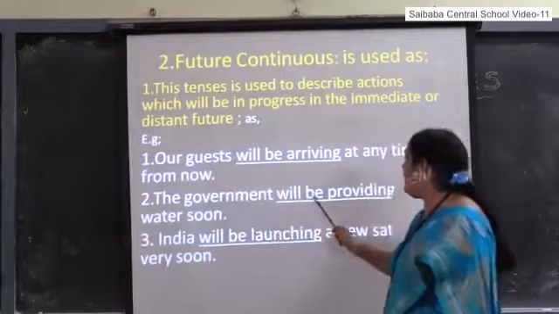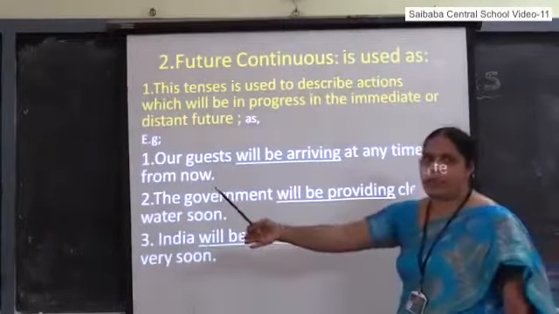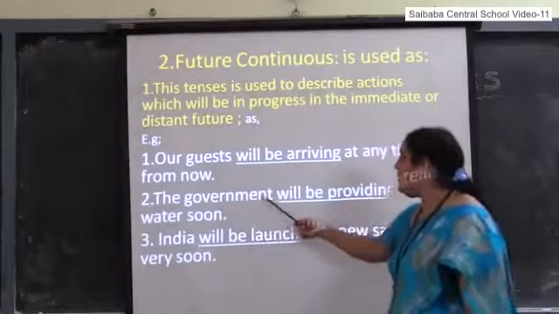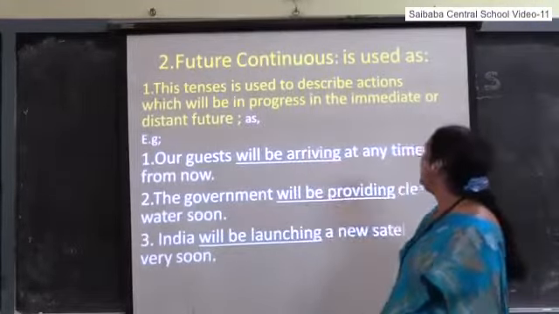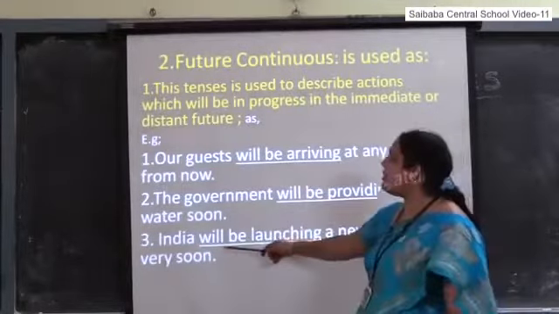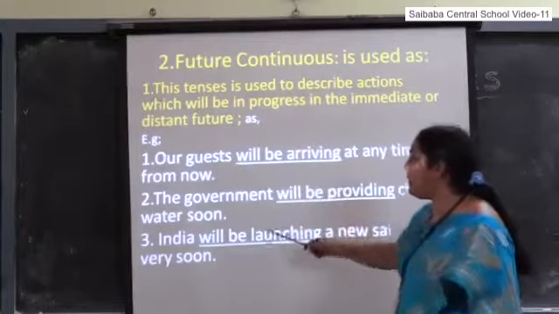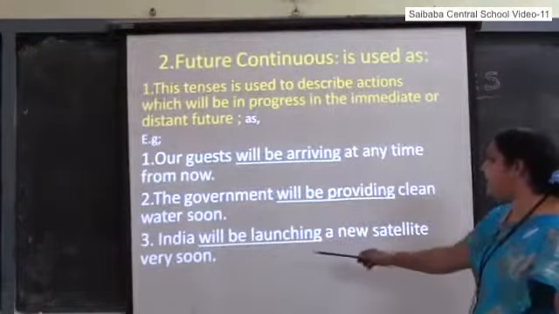The government will be providing clean water soon. A nearby or distant future: the government will be providing clean water. So to express immediate future or distant future actions, we can use future continuous. India will be launching a new satellite very soon.